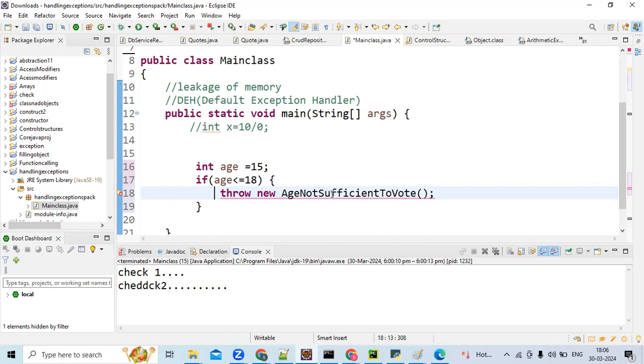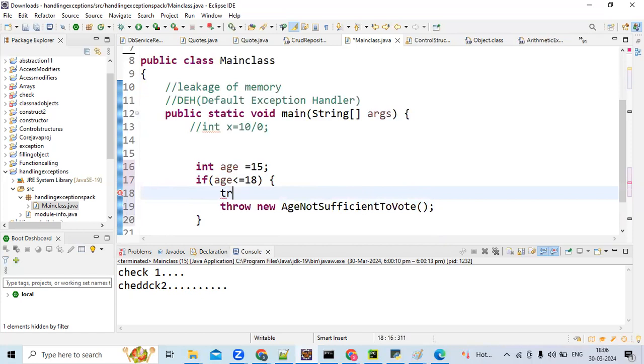So, how many ways are there to handle a checked exception? Two ways. What are those? Using throws and try catch. Throws and try catch. Am I correct? So first we'll see with the try catch. Okay, try catch.